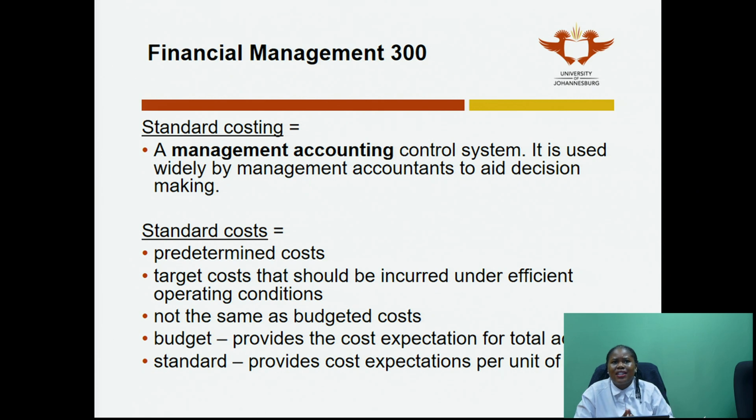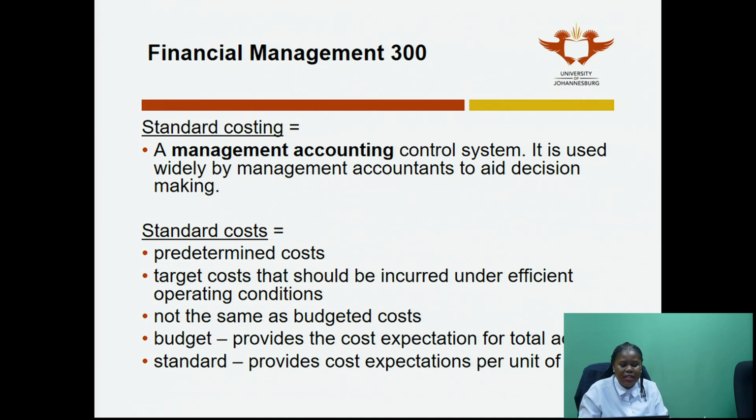You can also say that it's a target cost that should be incurred under efficient operating conditions. Like I said, it's a historical or predetermined cost. However, it is under efficient operating conditions. As we go further in explaining who uses standard costing, why it is used, and how it is used, you will understand more what I mean by incurred under efficient operating conditions.